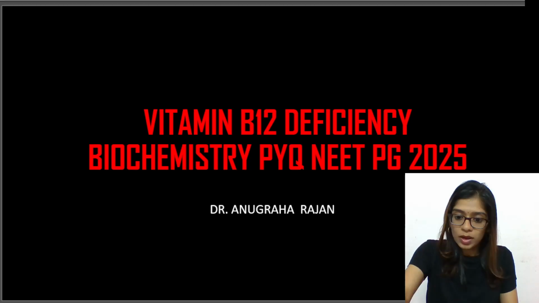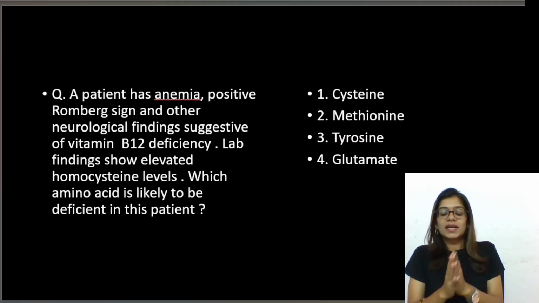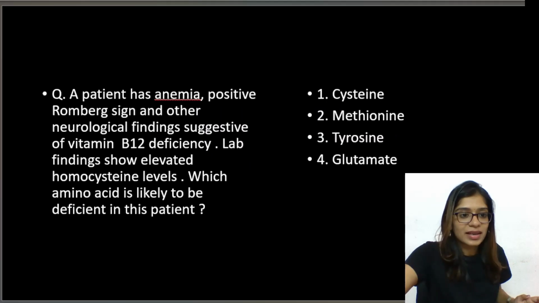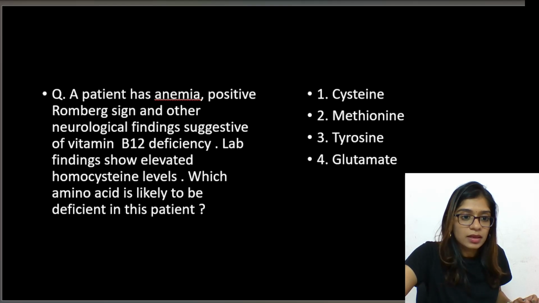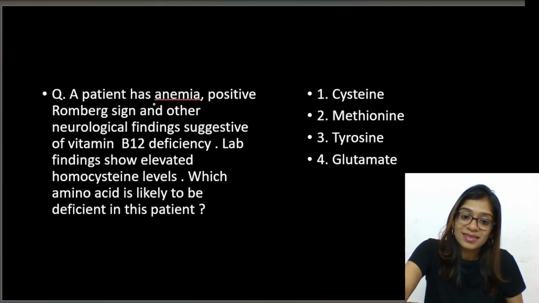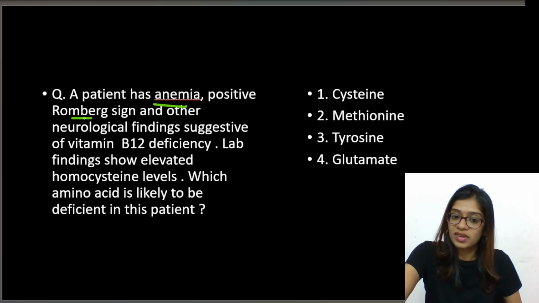Let me just go to my PowerPoint presentation. Okay, so read this question, guys. A patient has anemia, positive Romberg sign, and neurological findings suggestive of vitamin B12 deficiency.